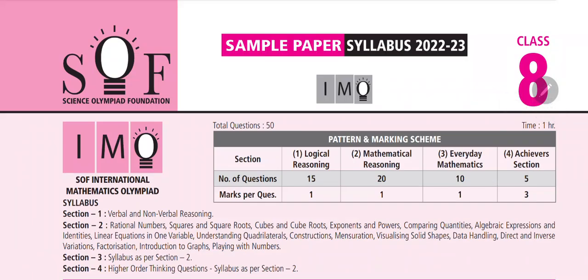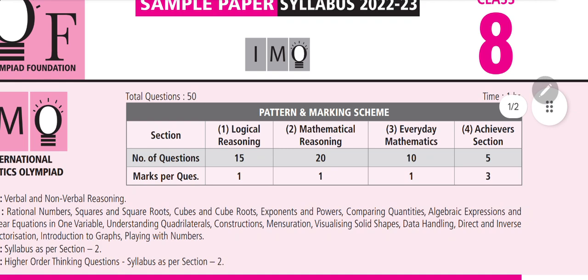International Mathematics Olympiad, class 8th. This paper contains 50 questions in total, and the time given is 1 hour. There are four sections, as I told you earlier in the previous classes about sample questions. Logical reasoning has 15 questions, each carrying 1 mark. Mathematical reasoning has 20 questions, each carrying 1 mark. Everyday mathematics has 10 questions, each carrying 1 mark. The last one is the achiever section, with 5 questions, each carrying 3 marks.